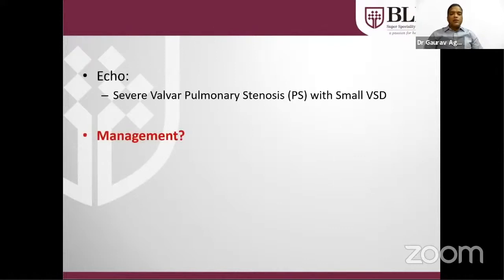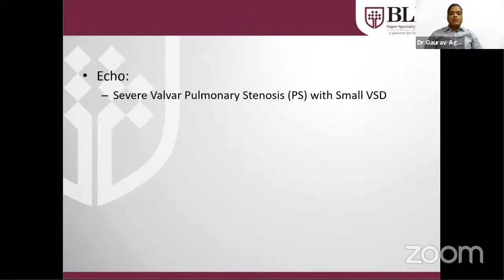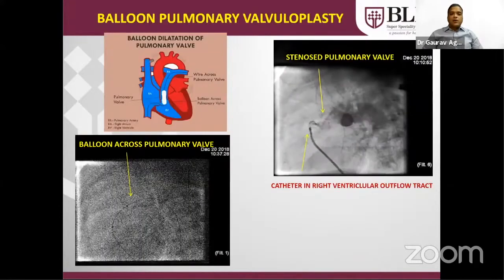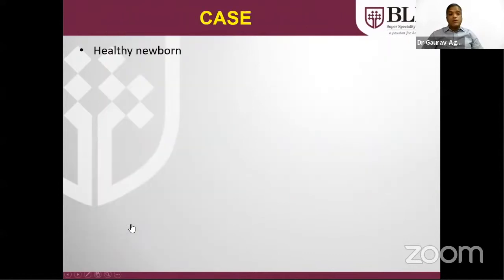For management of such a problem, when the patient is asymptomatic but having severe valvular pulmonary stenosis, it should be tackled by using a balloon in the cath lab for opening the valve. Valvular stenosis can be tackled in the cath lab by balloon, but other types of stenosis, infundibular and supravalvular, have to be tackled in the operation theater only. Small VSD can be left alone. The patient is on follow-up. This is an angiographic representation. This is an angiogram in the right ventricular outflow tract that was tackled with a balloon.